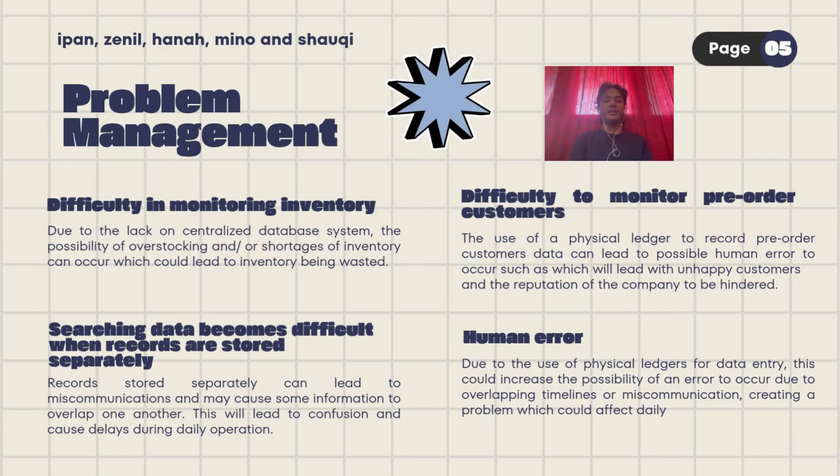Third, difficulty in data retrieval. Because records are stored separately, searching for information becomes difficult. This leads to communication gaps, overlapping information, and ultimately delays in daily operation. Lastly, human error. The continued use of physical ledgers for data entry significantly increases the potential for error. This creates issues with overlapping, timeliness, and miscommunication, which disrupt the daily workflow.